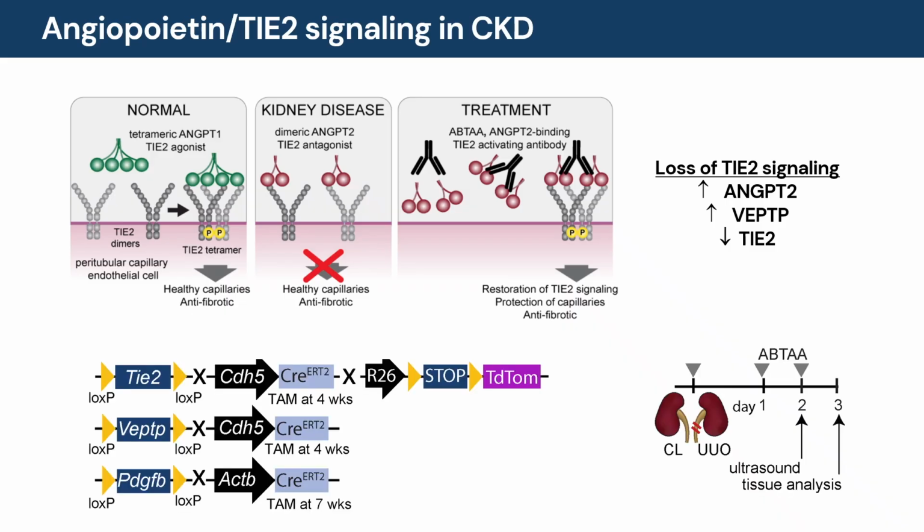In the current study, we have investigated ABTA as a therapeutic intervention and also utilized endothelial-specific knockout of TIE2 as a kinase dead model. We have used endothelial-specific knockout of VPTP, which will increase TIE2 signaling, as well as a PDGF-B knockout model. The unilateral ureter obstruction model was used to induce kidney injury, and the contralateral kidney was used as a control.